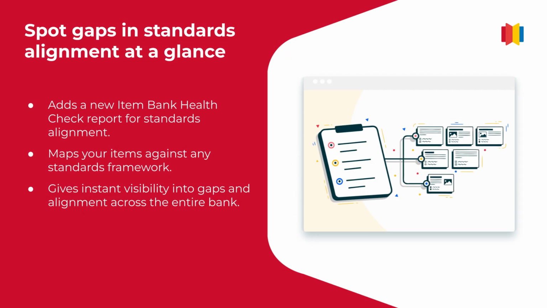Now we'll talk about a new Aide and Health Check report that shows exactly how your item collection maps to standards frameworks. This gives you instant visibility into gaps in alignment across your entire item bank. Let's take a look.